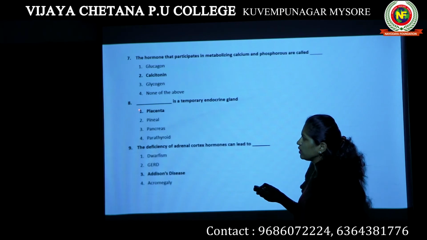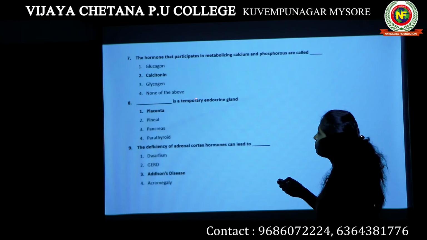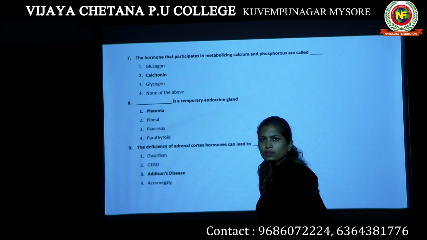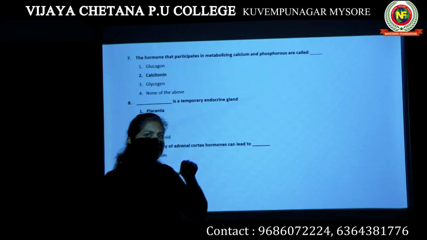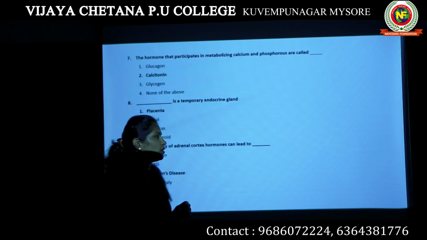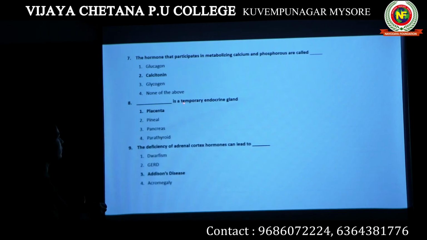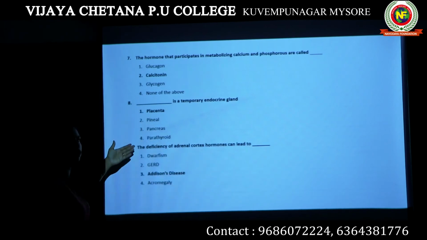Then let's look into the next question, which is the 8th question. Dash is a temporary endocrine gland. Okay, this also we have not discussed in detail. If you look into all the options, you will get your answer. We have studied about different endocrine glands of our body. Let's look into the options or the choices.